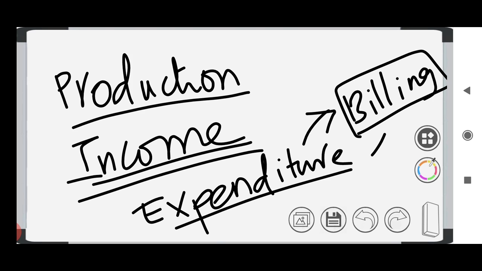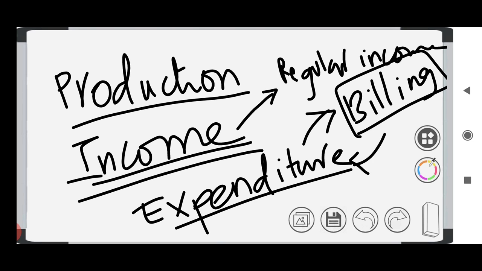Because of this fact we are not using the expenditure method, and we are not using the income method also. The reason is regular income. So what is regular income? Regular income is the income which our government can track. In India only around 50% of the people have regular income, which means that apart from this 15%, the government does not know how they earn.